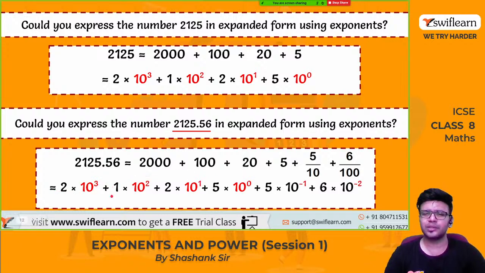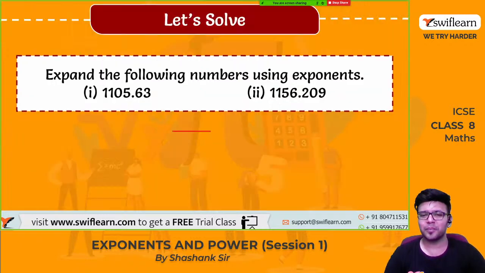100 can be written as 1 into 10 raised to 2. 20 can be written as 2 into 10 raised to 1. 5 into 10 power 0. Now what about this decimal? Okay, 0.5 can be written as 5 by 10. In terms of exponents, it can be written as 5 into 10 to the power minus 1 plus 6 into 10 to the power minus 2. This is how we write in the expanded form.